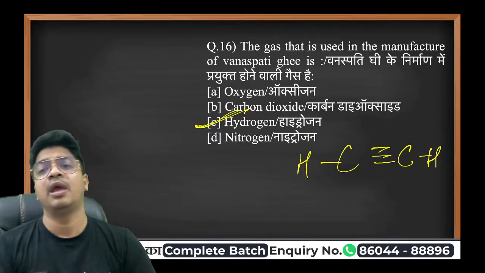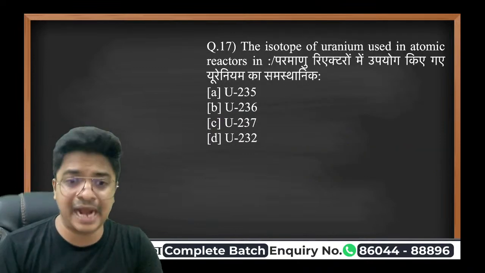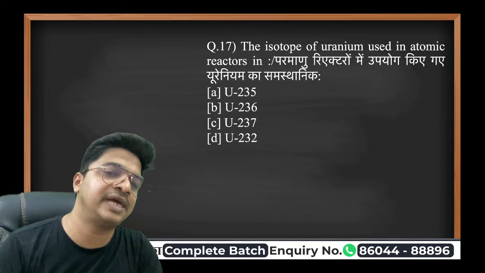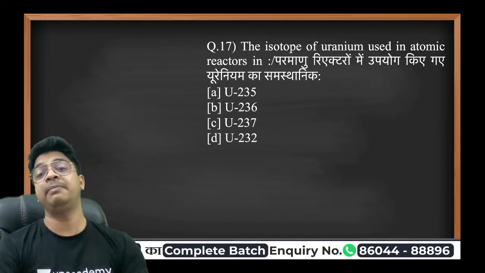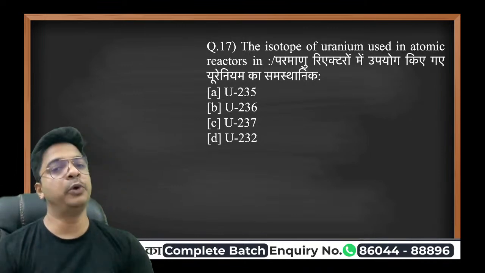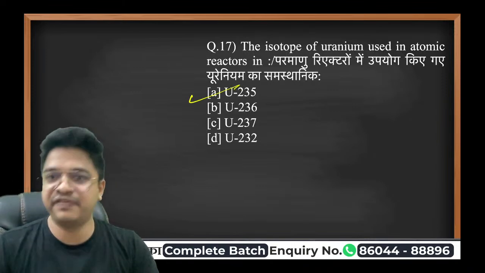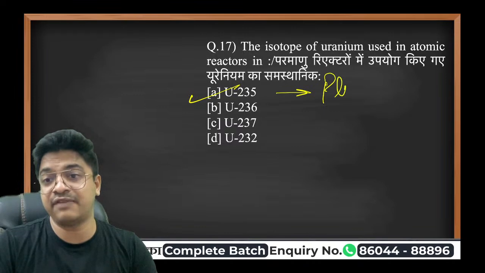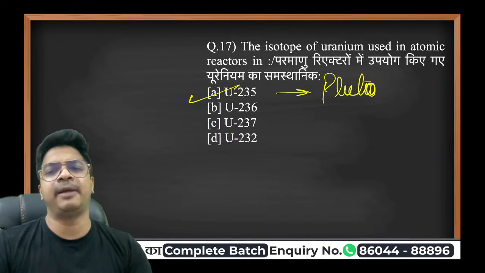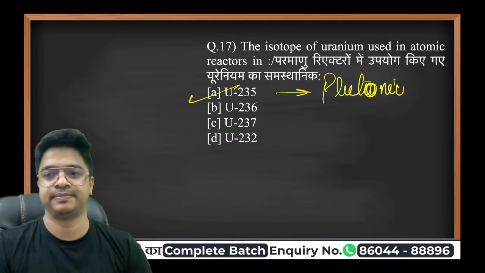Understood? The isotope of uranium used in atomic reactor. Now, what isotope of uranium is used in the atomic reactor? It is uranium 235 or plutonium 239. I'm giving you two answers in just one question. Uranium 235 or plutonium 239. These are very heavy radioactive nuclei. Plutonium 239.